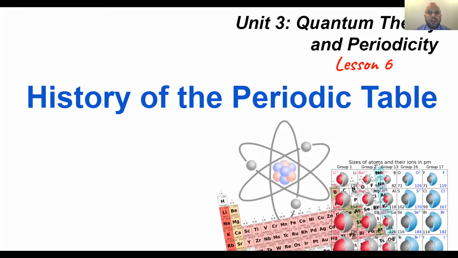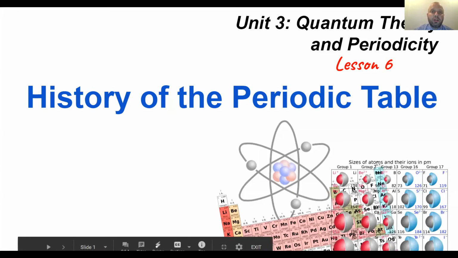So we've been talking about the periodic table for a few days now, and what I wanted to do was circle back and show how we got to this point with three important scientists. Now, of course, there were many more scientists that were integral in developing the periodic table, but these three stand out. So let's take a look at our first one.